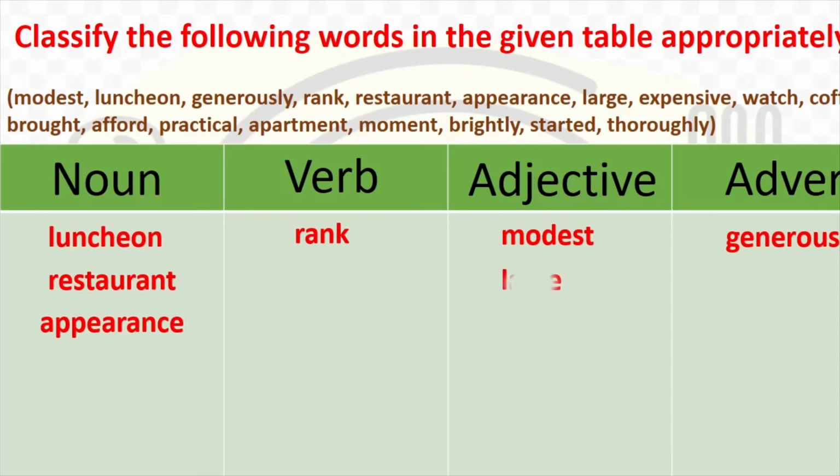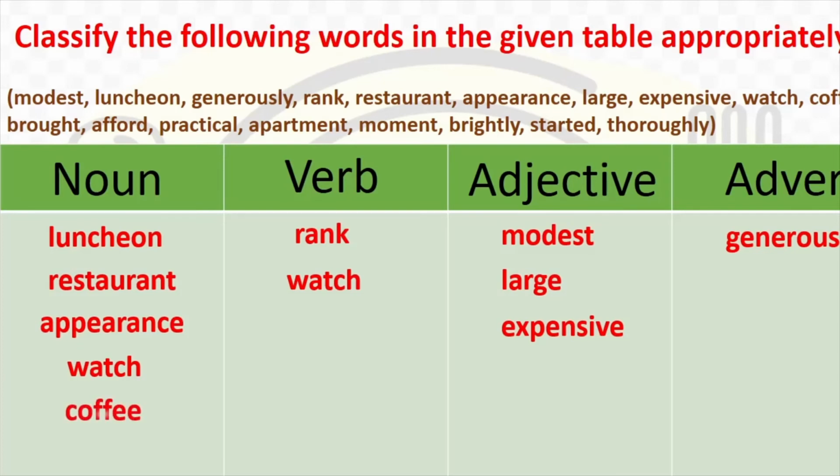Large. Large is an adjective. Expensive is also an adjective. What about watch? Now I have put watch into 2 columns here. Watch means to watch someone, where it becomes a verb. Watch means a watch which you can gift to someone, so it becomes a noun. Then you have coffee, which is a noun. Okay. Brought, which is a verb. Afford, which is again a verb. Okay. So we have come up to afford.